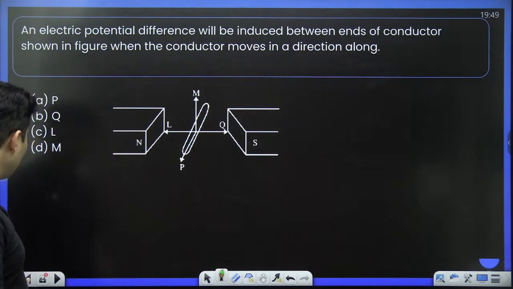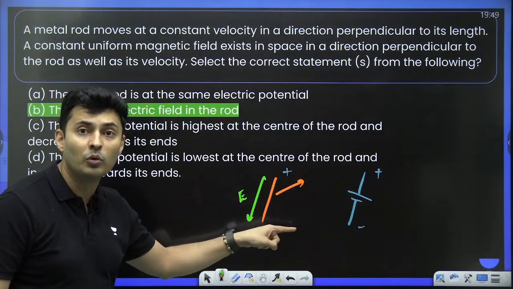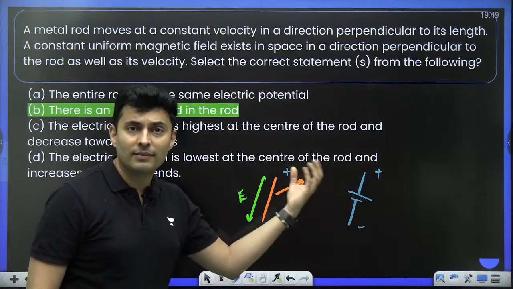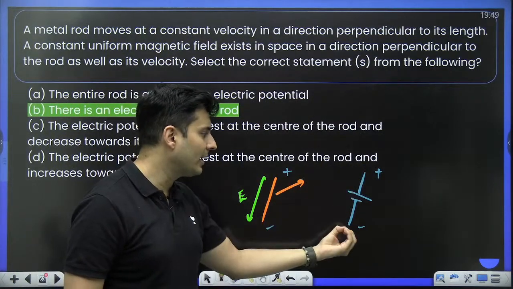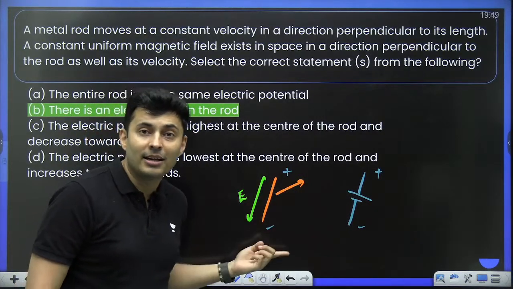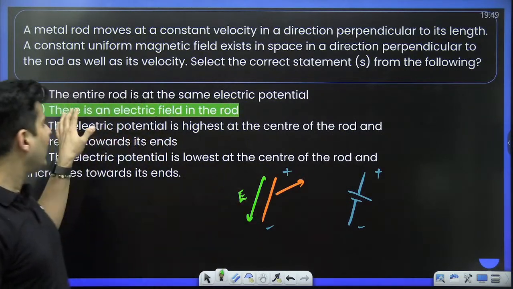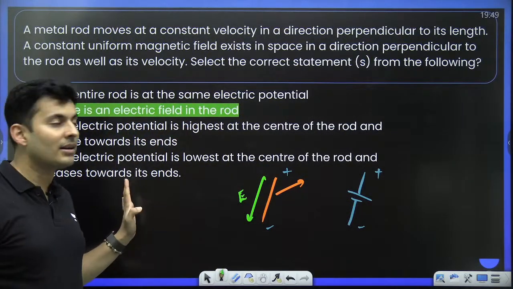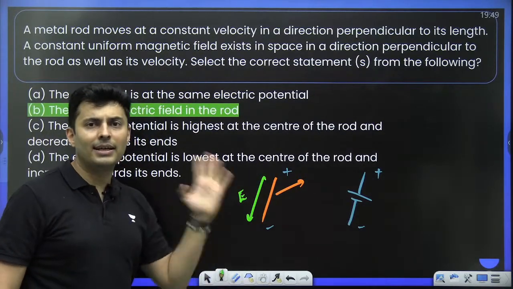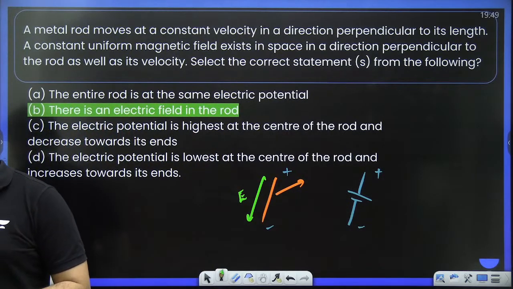So Raki, for the previous question, what I just did was, if a rod moves, what does the rod moving have? It behaves like a battery. It has potential difference. It has polarities, positive, negative, high voltage, low voltage. Voltage difference means electric field. Remember, electric field always goes from high voltage to low voltage. So there is an electric field inside the rod. As simple as that. It won't be from the center or anything. It is there everywhere. So that's why option B. Is that okay, Raki? Clear?